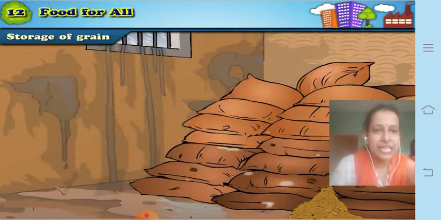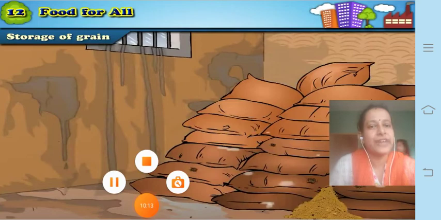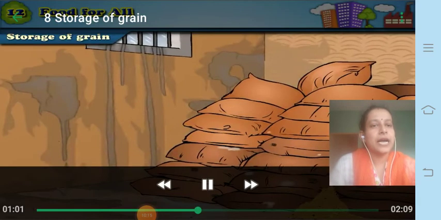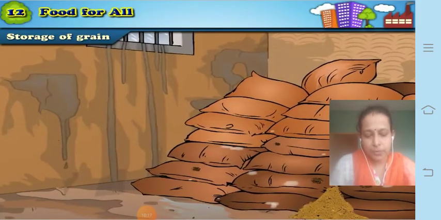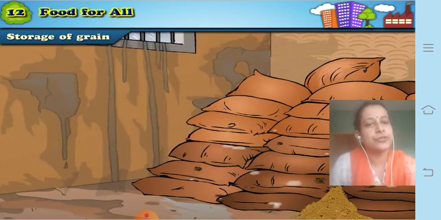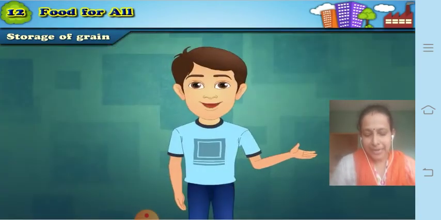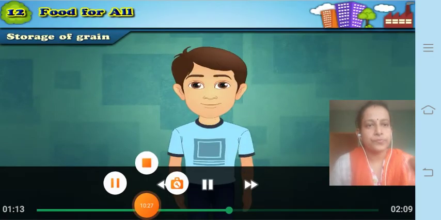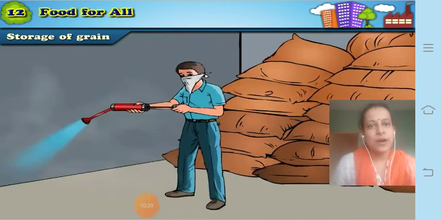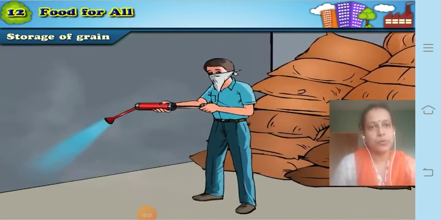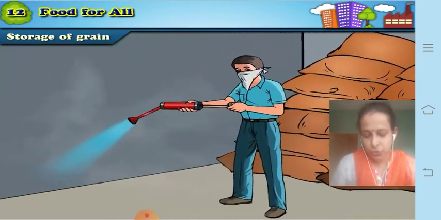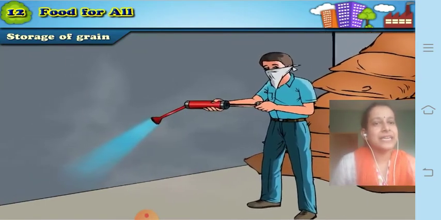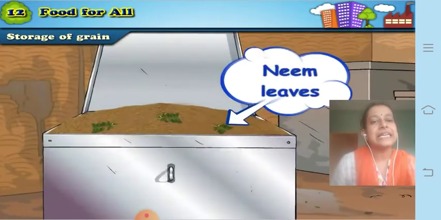But can we still prevent their damage? Yes, we can still prevent their damage, by just spraying certain chemicals all around the place where they are stored. So you can see how the chemicals are sprayed here over the place where these sacks are stored. The second method is the use of neem leaves.